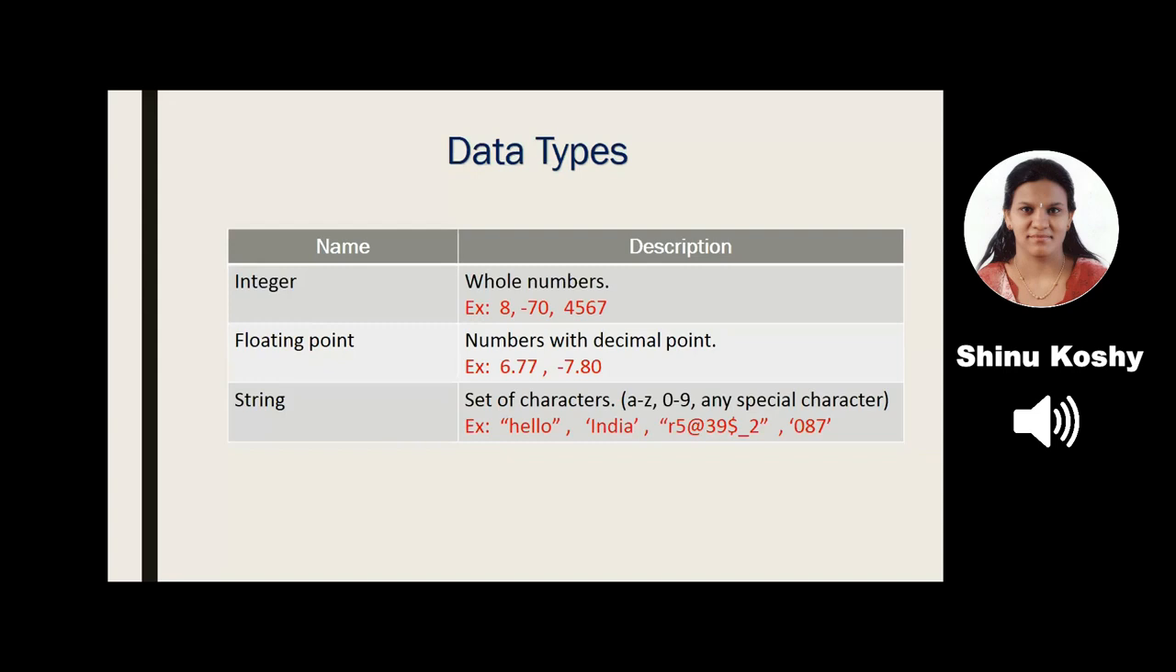Next is a floating point. Here, we represent numbers with decimal point. Again, both negative numbers as well as positive numbers can be stored.